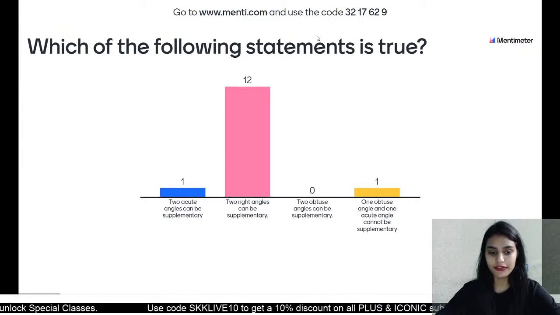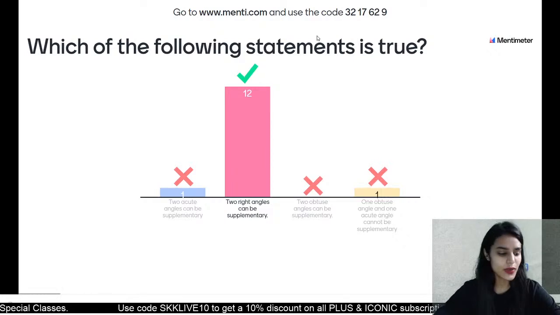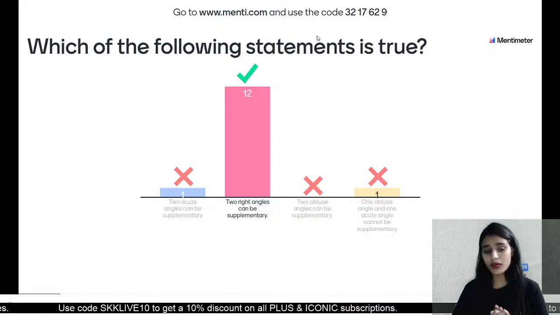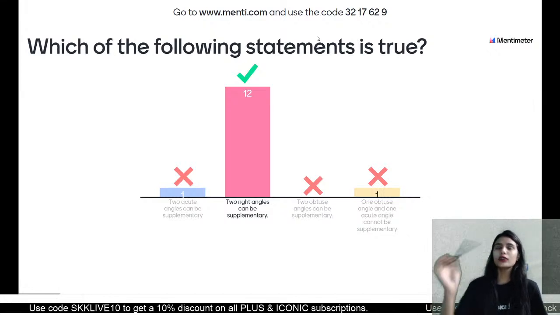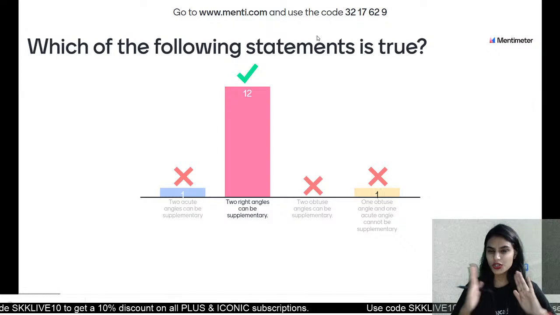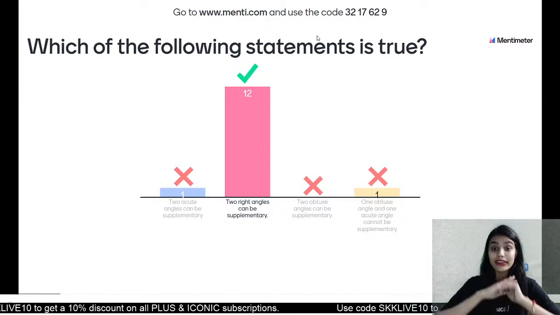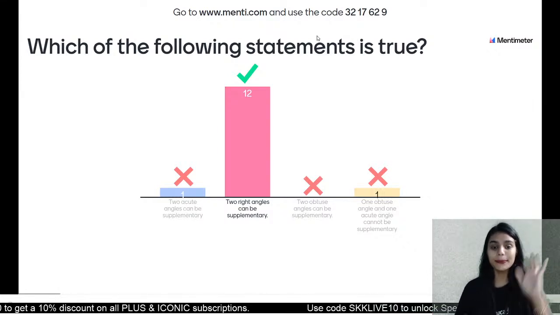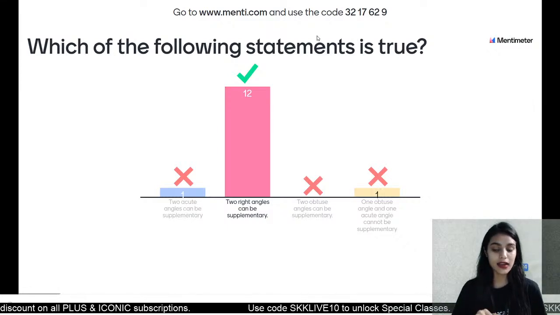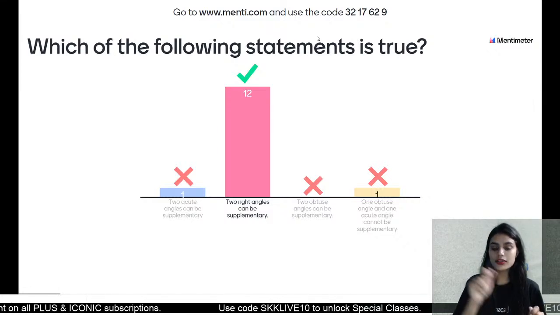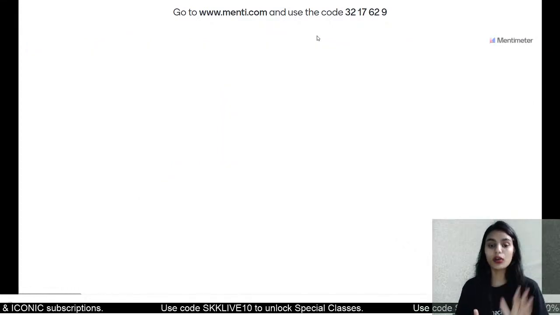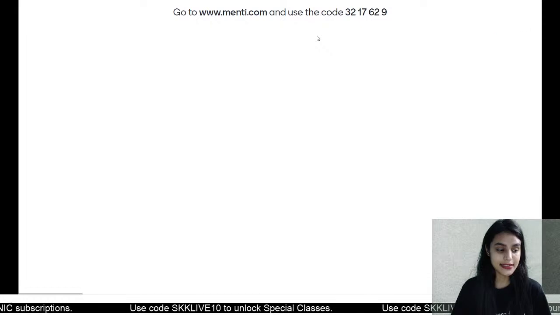Everybody has voted. Very nice. Good job. 12 students are absolutely right. Very good, class. But 2 students have got it wrong. Class, how can 2 acute angles be supplementary? Acute angles are less than 90. So 2 angles which are less than 90 will never be supplementary. It will never happen. I think that's a misclick. And there is one kid who has marked option D. One obtuse and one acute angle can be supplementary. Children, it says cannot. Okay, let's see the leaderboard.